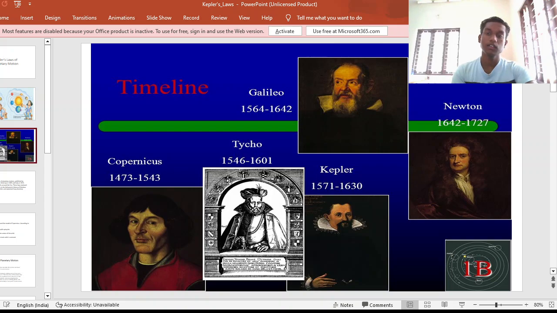Galileo was the one who invented the telescope, and Kepler joined Tycho as an assistant at the age of 27. Tycho gave an assignment to Kepler to define the orbit of Mars. Kepler carefully studied his data and proposed two laws in 1609 and one more law in 1619, and these three laws are together known as Kepler's laws of planetary motion. After them came Newton, and we know his famous laws of motion. Some of Kepler's laws can be proved using Newton's laws.